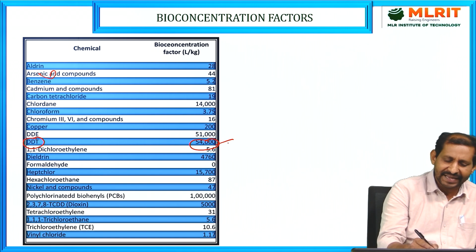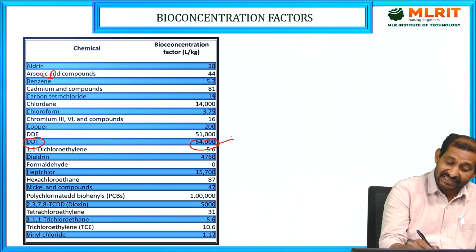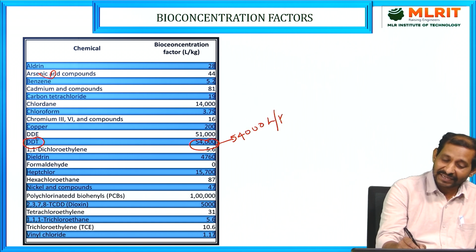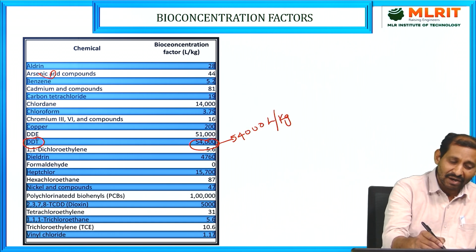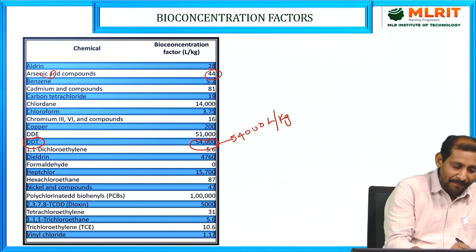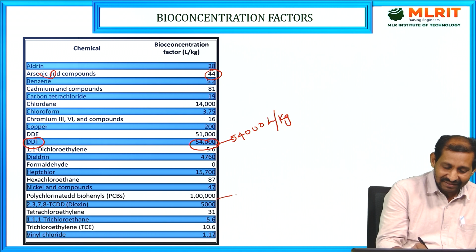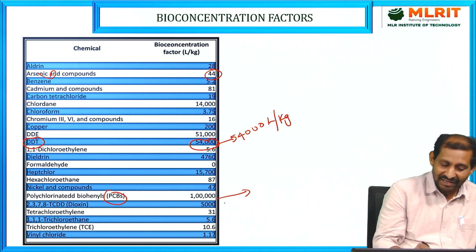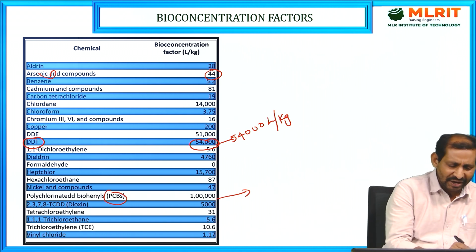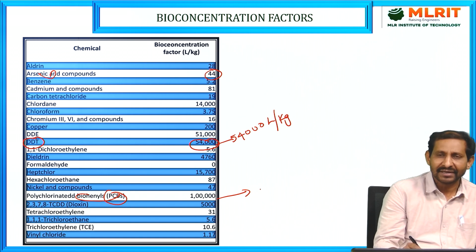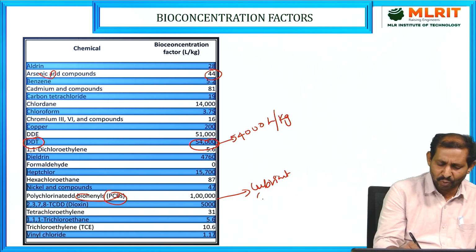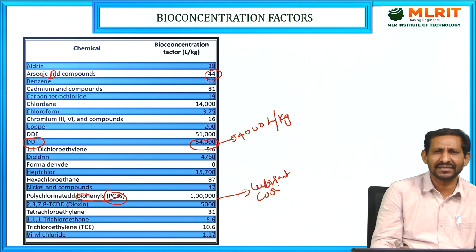Here, for DDT, dichlorodiphenyltrichloroethane, one of the pesticides, the bioconcentration factor is nearly 54,000 liter per kg. For arsenic and cadmium compounds, it is nearly 44. One of the polychlorinated compounds, the PCBs, has a factor of nearly 1 lakh. PCBs were widely used for lubricant or coolant purposes. Nowadays these compounds are banned.